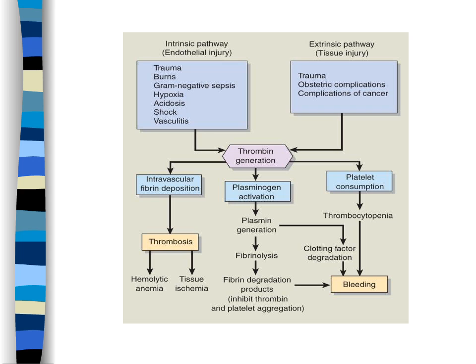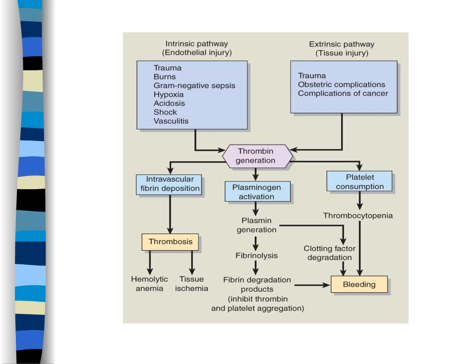As you can see from this diagram, which is in your textbook on page 276, DIC can be activated by either the intrinsic or extrinsic pathways by a number of different causes, which we'll go over in a little while. But what happens in either case, thrombin is generated. As thrombin is generated, we get intravascular fibrin deposition causing thrombus or clots. We also get platelet consumption as the number of clotting mechanisms increase, and then we get thrombocytopenia, which, as we've just seen, leads to bleeding.